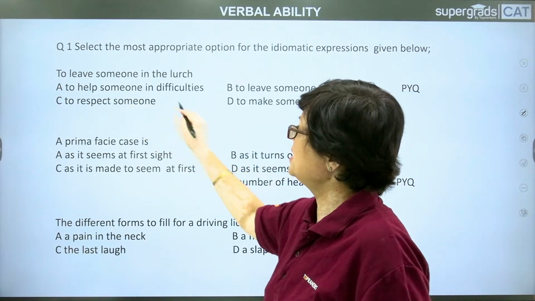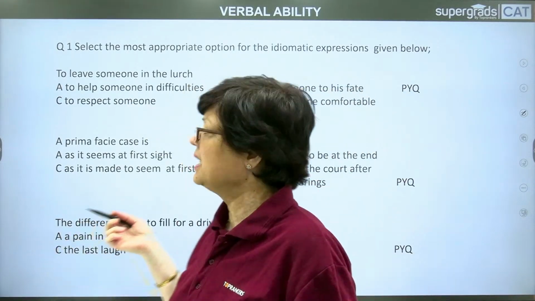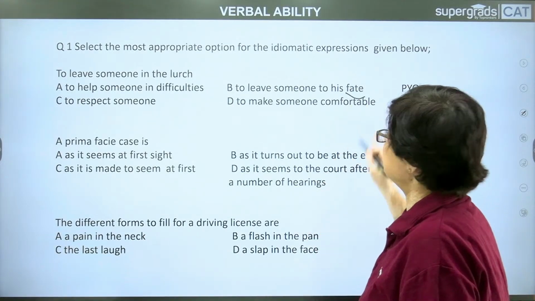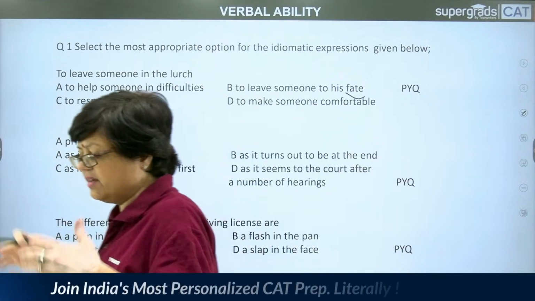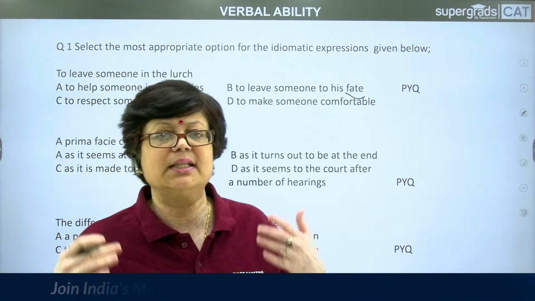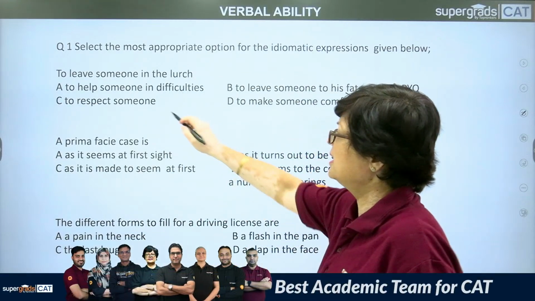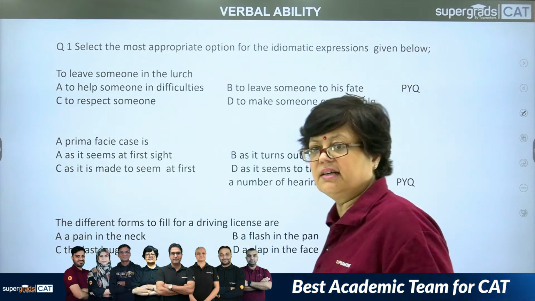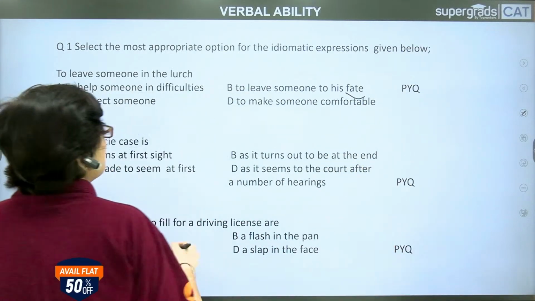Is it option A, to help someone in difficulties? Is it option B, to leave someone to his fate? Fate means destiny, to leave a person to his own fortune. He has to fend for himself, he has to fight for himself. The third option is to respect someone. The fourth option is to make someone comfortable. The right answer is option B.